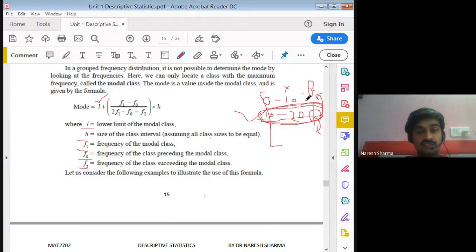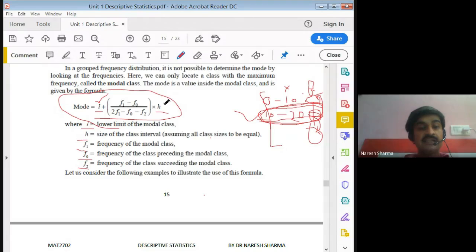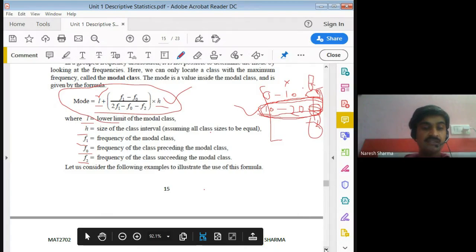So we get F0, F1 and F2 from the table, then put L and H in this formula. The formula is L plus (F1 minus F0) divided by (2F1 minus F0 minus F2), multiplied by H, the class size.